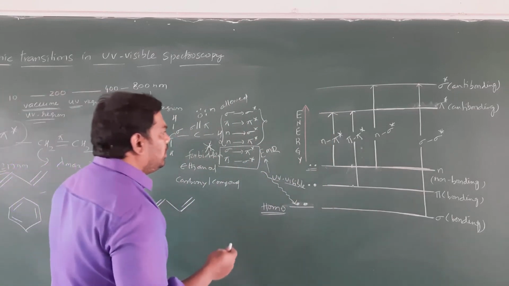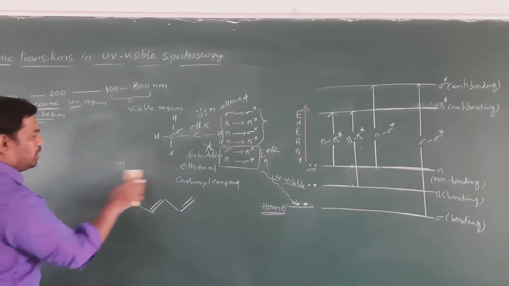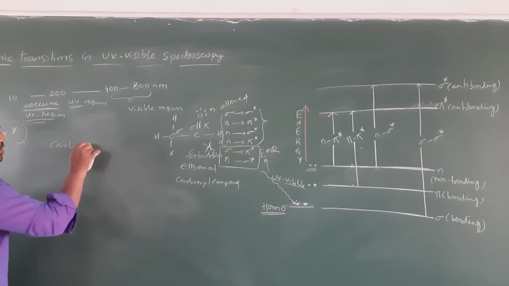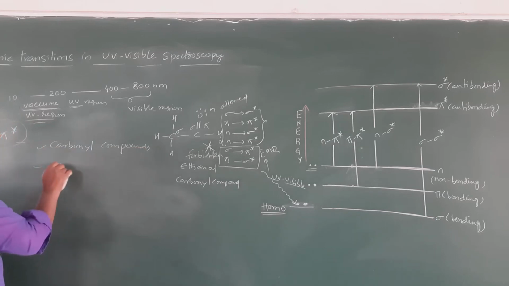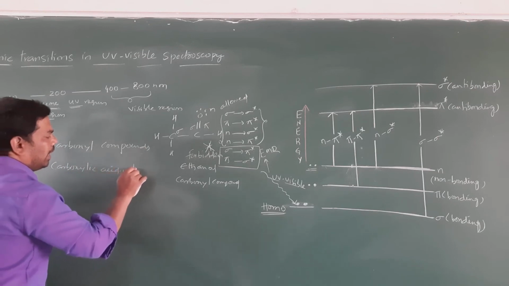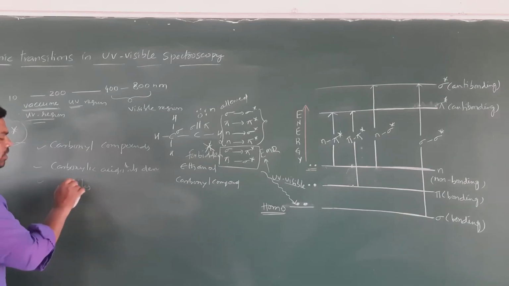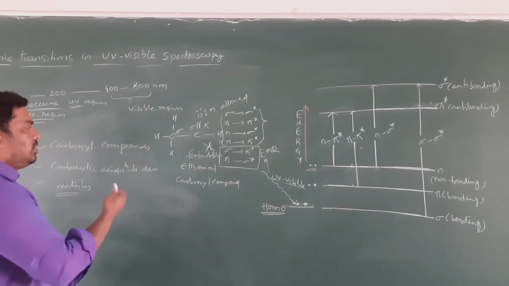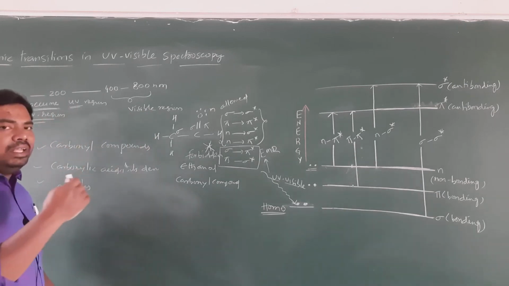Generally n to pi star transitions are possible in carbonyl compounds, carboxylic acids and their derivatives, and nitriles. These compounds fall in the UV visible region. So these transitions are least energy transitions.